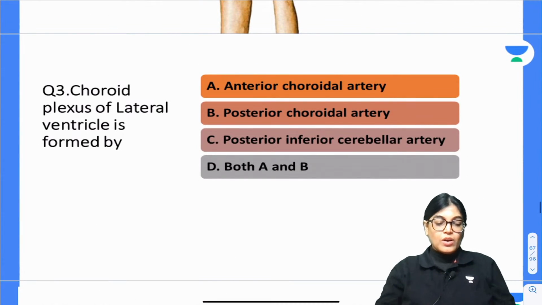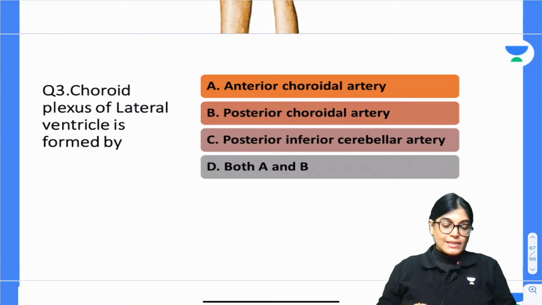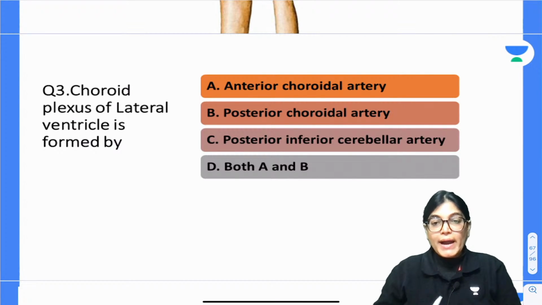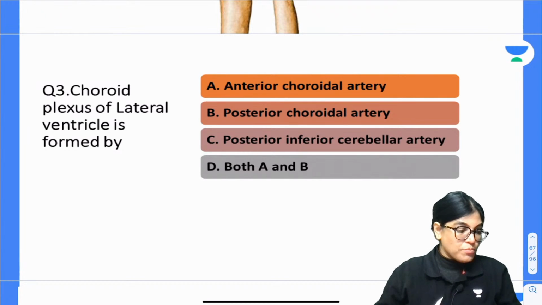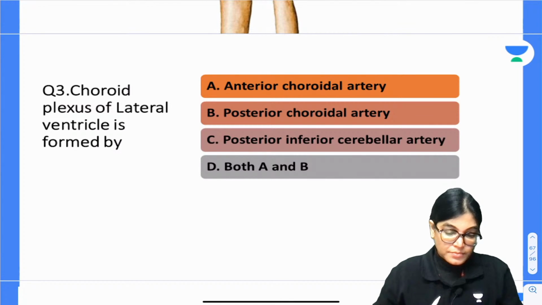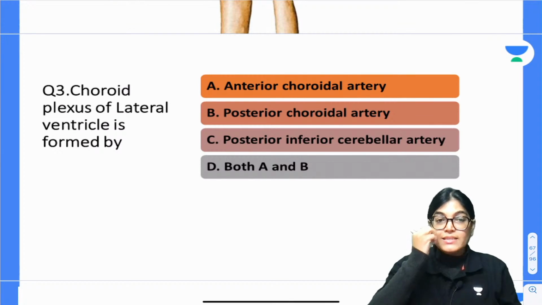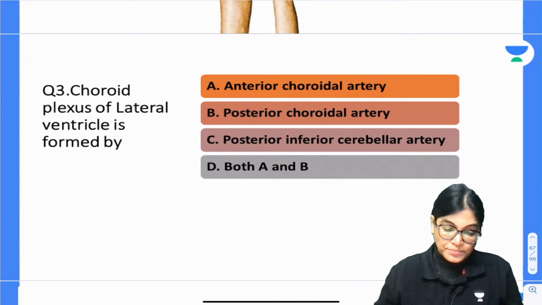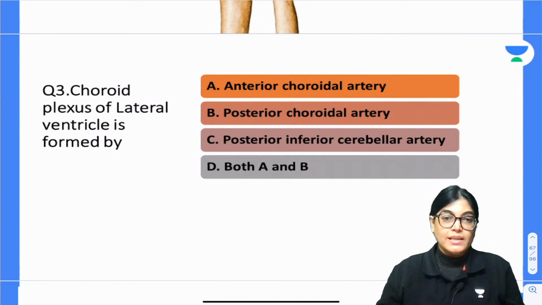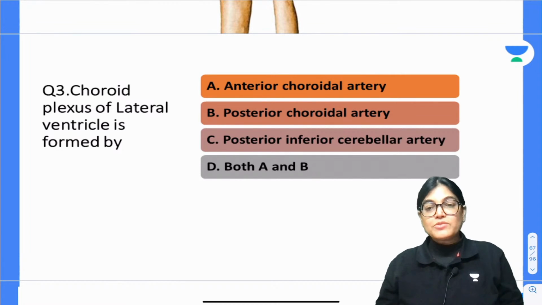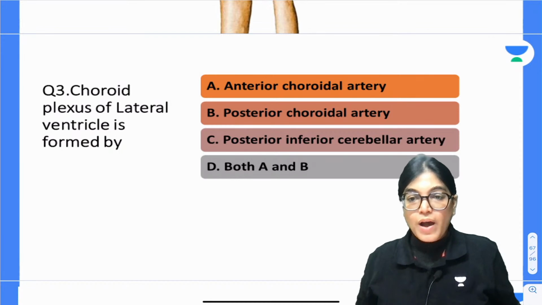Choroid plexus of lateral ventricle is formed by which of the following? Your time starts now. Mark the correct answer. The options are: anterior choroidal artery, posterior choroidal artery, posterior inferior cerebellar artery, or both A and B. Which is the correct one?